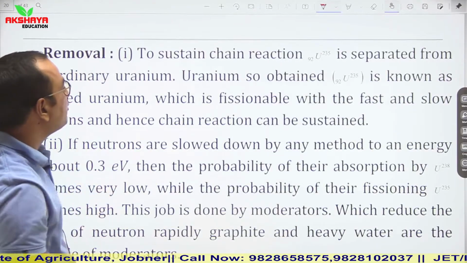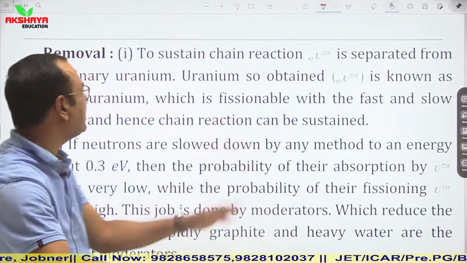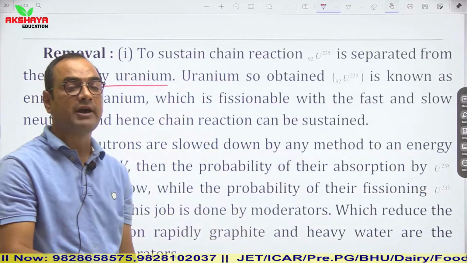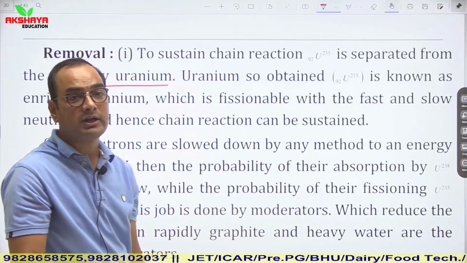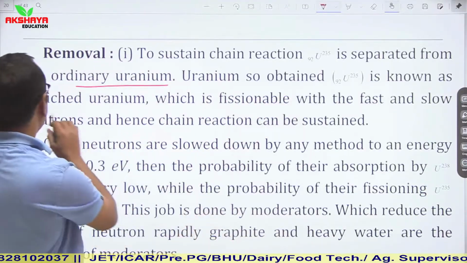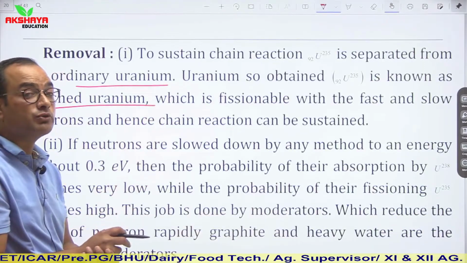Now see its removal. To sustain the chain reaction, uranium-235 is separated from ordinary uranium, and the uranium so obtained is known as enriched uranium. In this way we can continue the chain reaction.